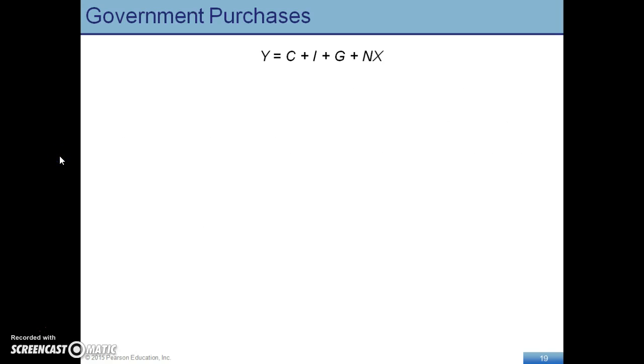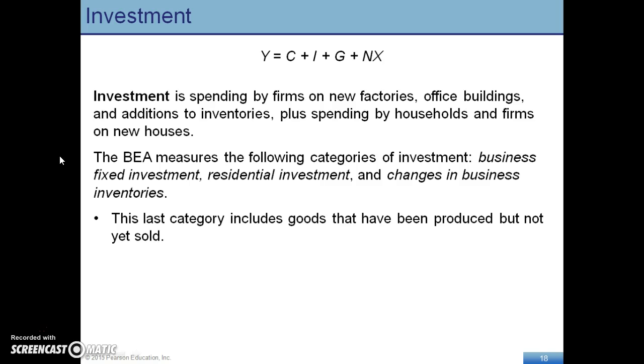Investment is going to be looking at businesses, and it's not investing in the stock market. Investment is going to be looking at investing in factories, buildings, and our inventories level.